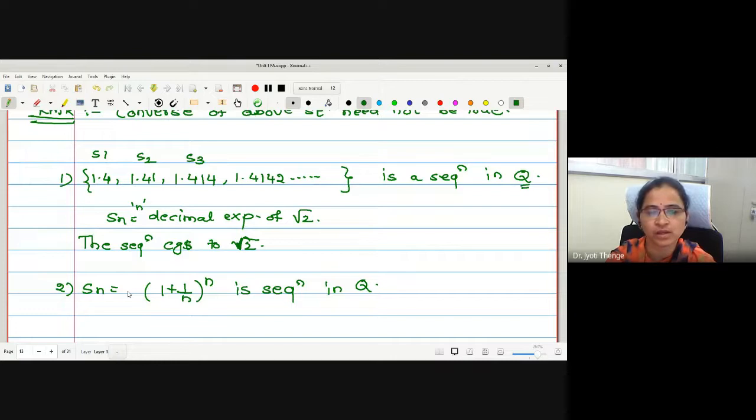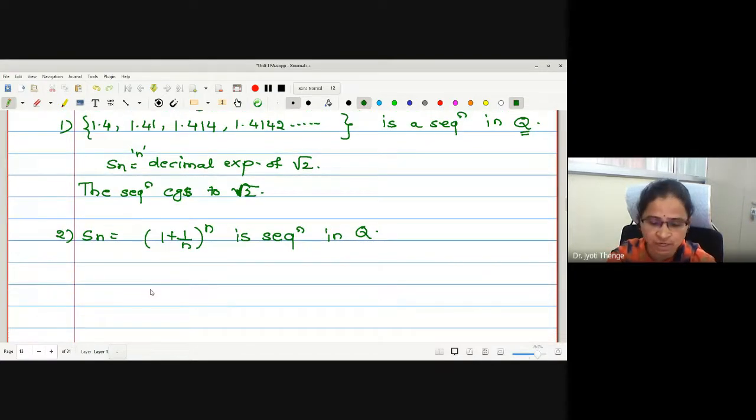What about the second number? n equal to 2: 1 plus 1 by 2, 3 by 2, raised to 2. What is the square of 3 by 2? 9 by 4. It's a rational number. This is a sequence of rational numbers.